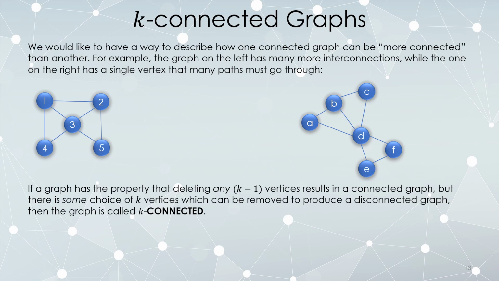So if a graph has the property that deleting k minus 1 vertices, no matter which k minus 1 you choose, still results in a connected graph, but there is a way to delete k vertices that produces a disconnected graph, that's called a k-connected graph. So the k in k-connected says, it's possible to delete this many and become disconnected, but if I delete any amount fewer than that, I am still connected. So the higher this number, it says if you want to disconnect the graph, you have to delete more vertices.